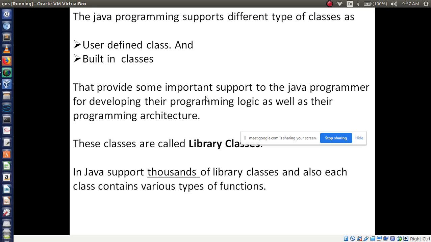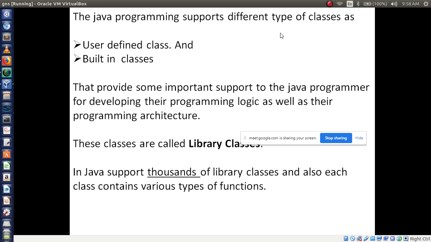So what do you mean by JCL? Java programming supports different types of classes. Java is basically based on classes only, so different types of classes it will support. There are two types of classes: one is user defined class, another one is built-in class. Built-in class means there are some built-in libraries and classes that we can call. User defined means we have to define a class. For example, you have written code like class AITM, class MCA, like that you have defined, right?